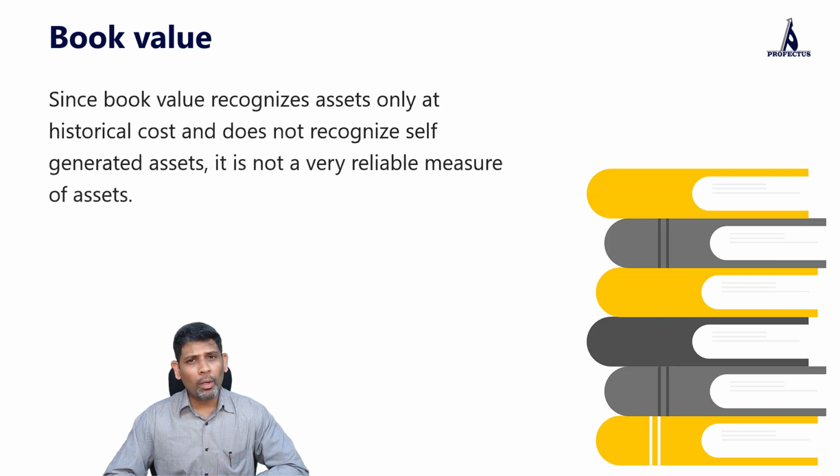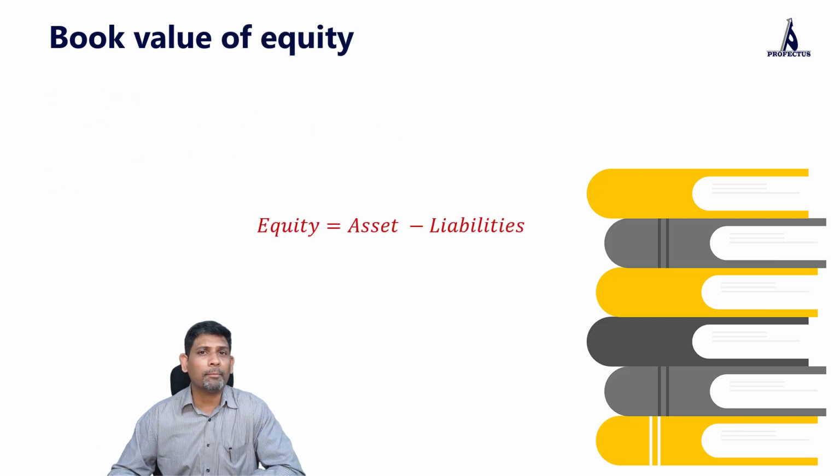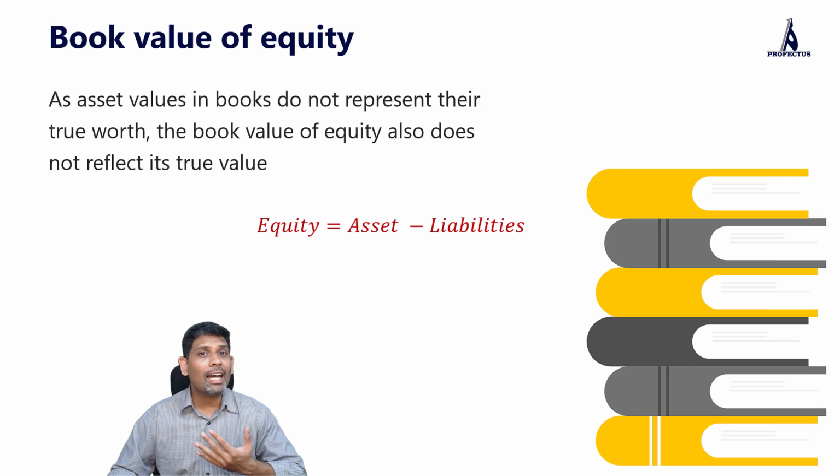But we would know one thing, that book value of an asset is not the true reflection of its fair value. Book values are calculated based on historical cost, and the balance sheet also does not consider any assets that are self-generated, which means balance sheet value of an asset is not a very reliable metric when it comes to getting the true value of an asset. And we know that equity is equal to asset minus liability. Since asset values are not reliable, the equity value which is derived from the asset value is also not very reliable.